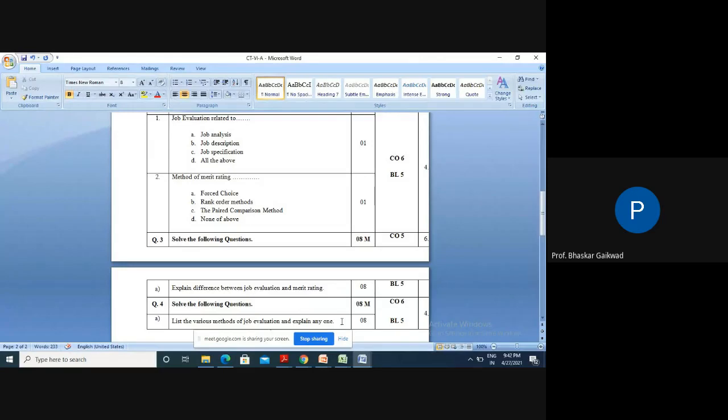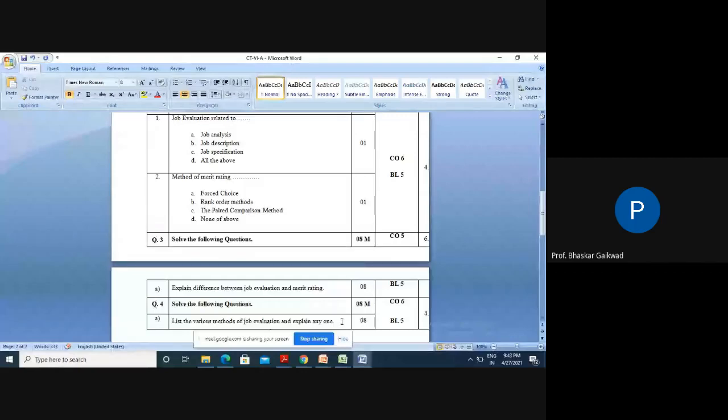Now, the corresponding point in merit rating: it is mainly used for promotion of employees to a higher post. It acts as a base for promotion and transfer of employees. While giving a promotion, an additional amount will always be there for that particular employee or worker. So the promotion-based criterion is one of the criteria here. Under merit rating, we require this to increase their incentive and motivational salary systems while doing promotions or transfers from one plant to another plant.